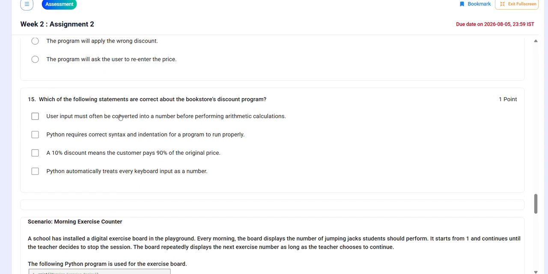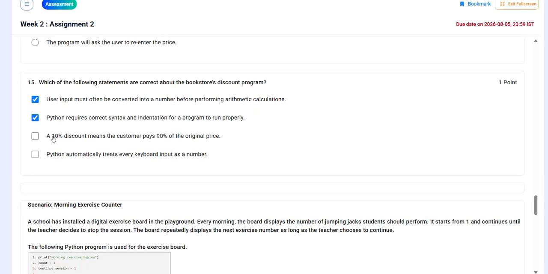Then which of the following statements are correct about the bookstore discount program? So in this, user input is often converted into a number before performing arithmetic calculation. Yes, option one is correct. Then Python requires correct syntax and indentation to run properly. Yes. A 10% discount means the customer pays 90% of the original price. Yes, so options 1 to 3 are correct.